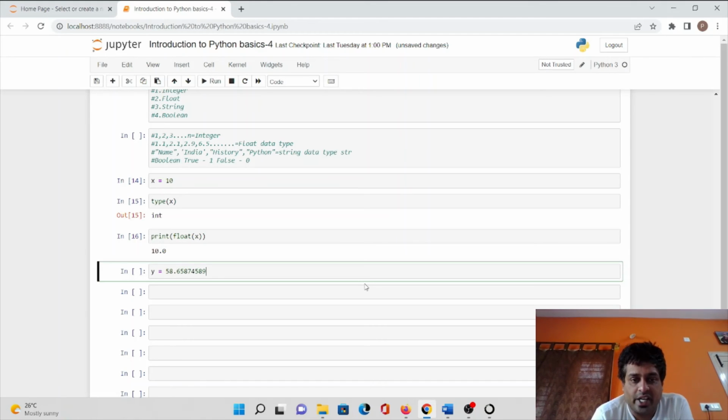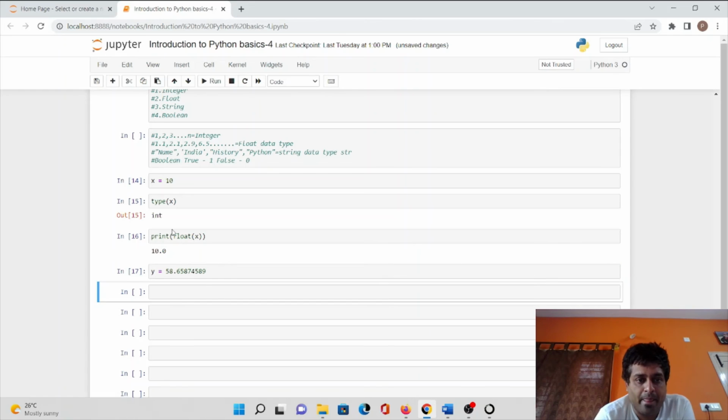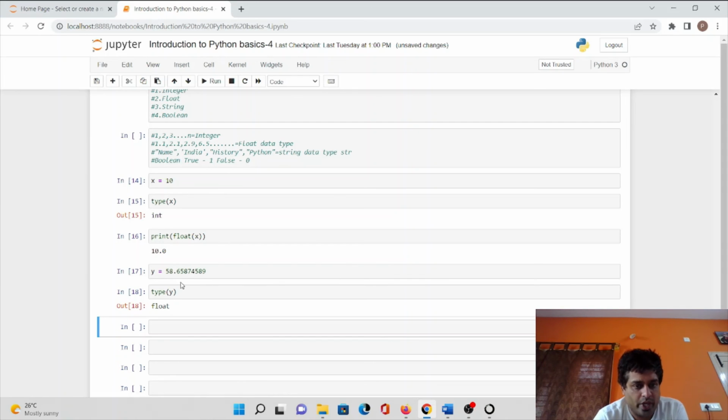Now let's run this particular cell, and let's check the type of y. We'll mention it as y here, and run this cell, and it's a floating point data type, so it's mentioned as float.